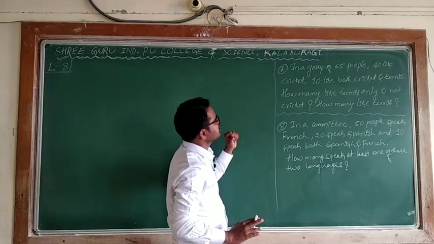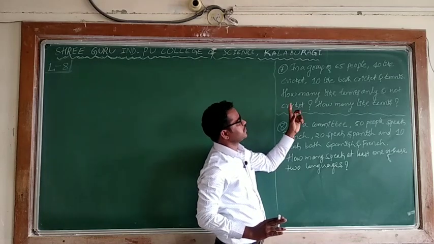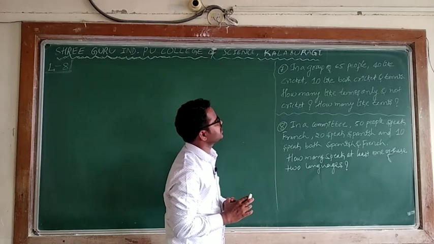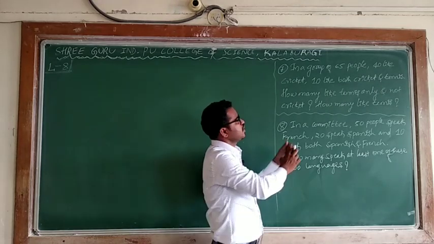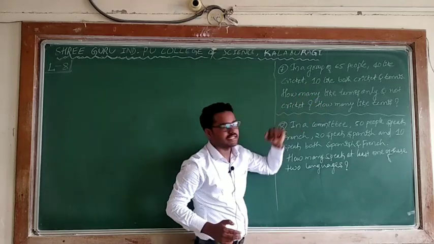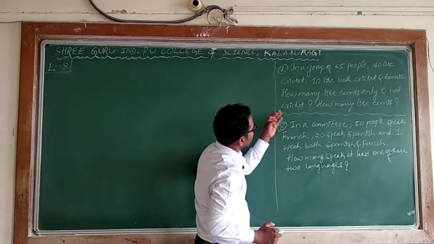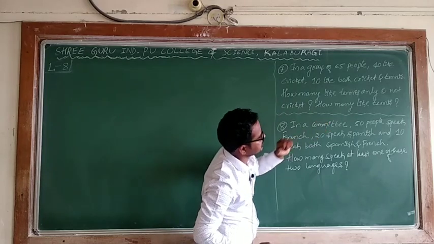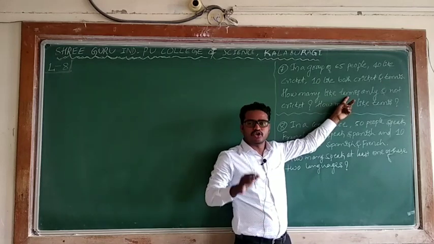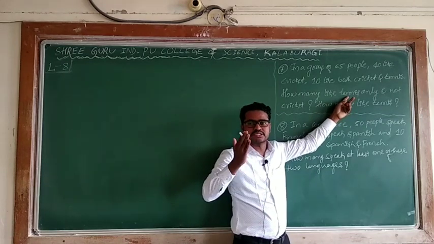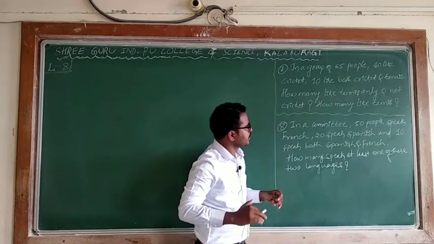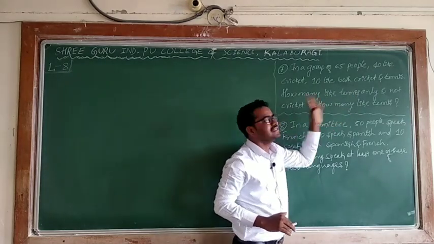Okay, what is the 7th one? In a group of 65 people, 40 like cricket, 10 like both cricket and tennis. How many like tennis only and not cricket? This is considered as those who like tennis only but not cricket. And then he is asking how many like tennis.